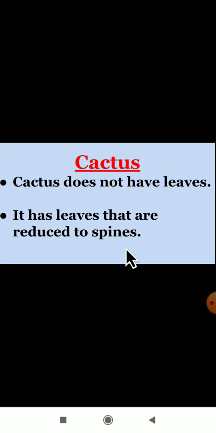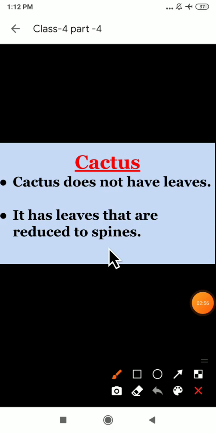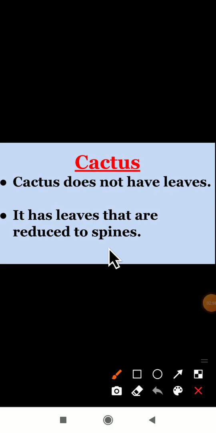As you all know, the cactus plant does not have leaves. The leaves are absent in cactus plants. The leaves are reduced to spines. Cactus plants have some spines here. Spines are needle-like structures, nothing but the sharp end. You know the meaning of a needle. The leaves are reduced to the spines. The meaning of spines is a needle-like structure, a sharp end.